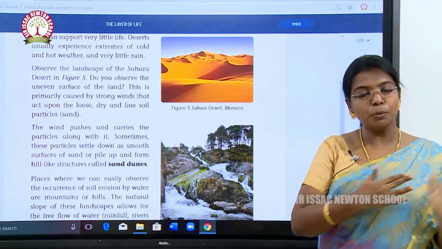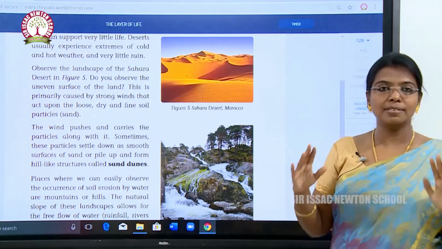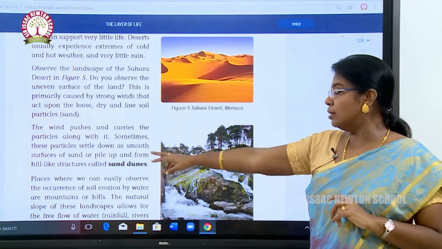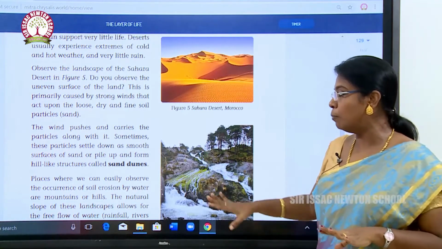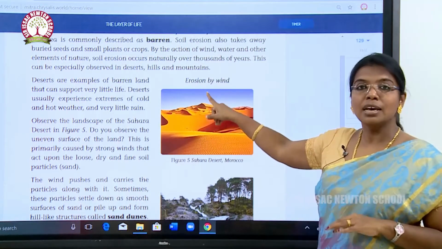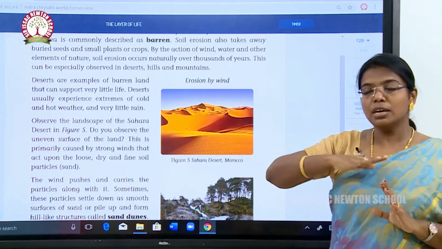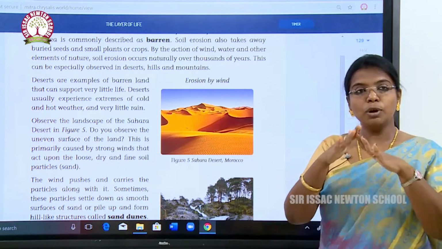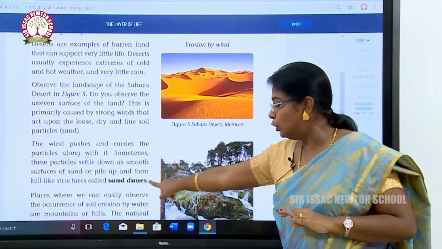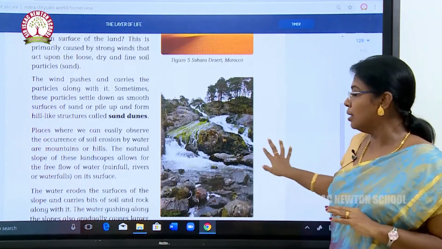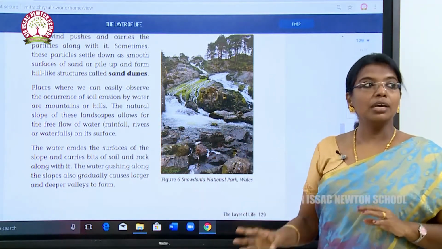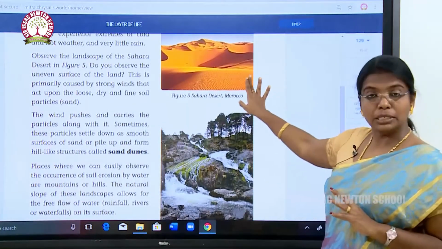Because of heavy wind and sandstorms in the desert areas, the topmost soil will be washed away. Sometimes these particles settle down on the smooth surface of sand or pile up to form hill-like structures called sand dunes. So, because of the sandstorm, the topsoil is moved away and forms hill-like structures, which are called sand dunes. Here the soil erosion is by wind.